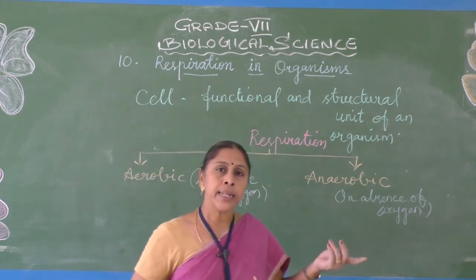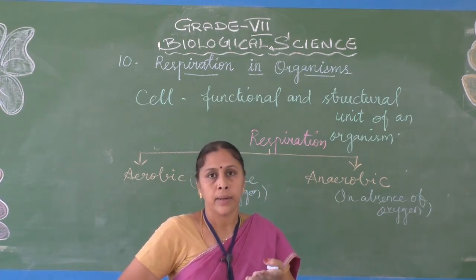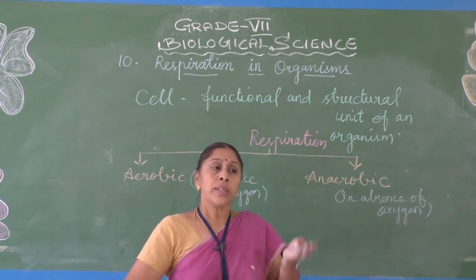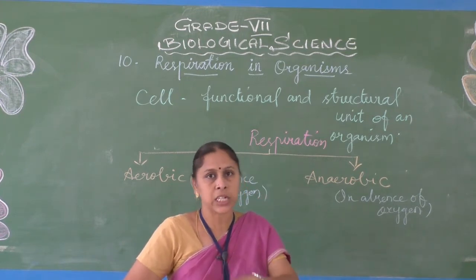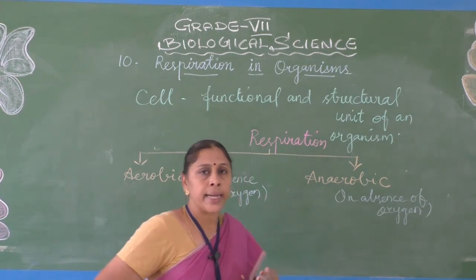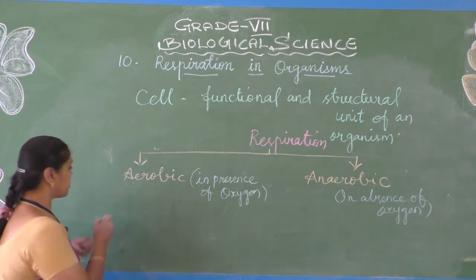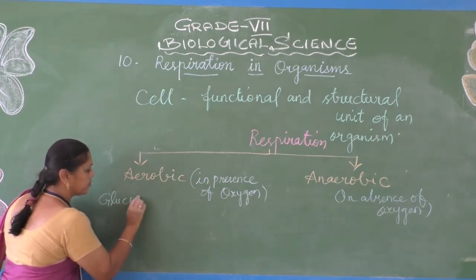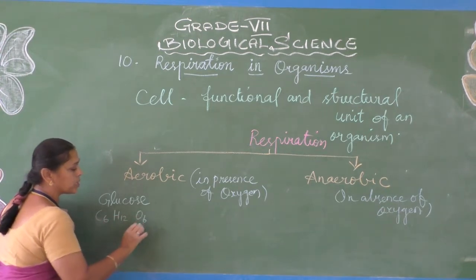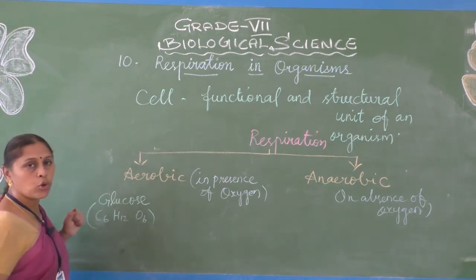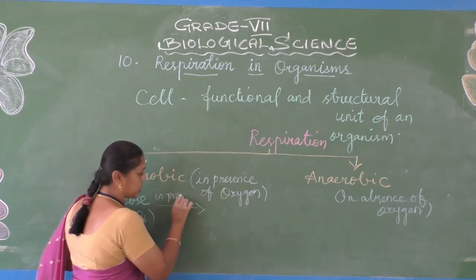Okay, now the food we take is in the form of glucose. We have studied that 6 major nutrients are present, and the major one is carbohydrate. We are taking carbohydrate rich food, so the energy is stored in the form of starch. It is otherwise called glucose, and its molecular formula is C6H12O6.